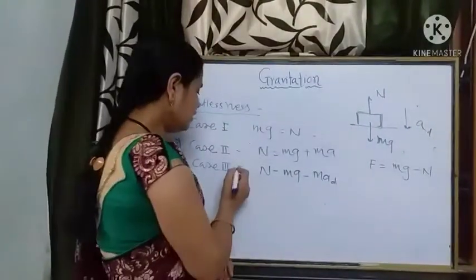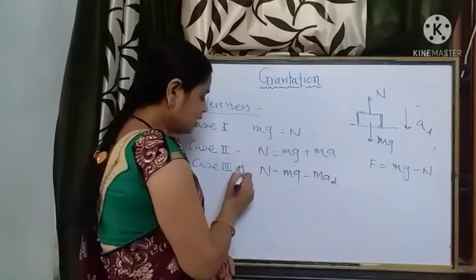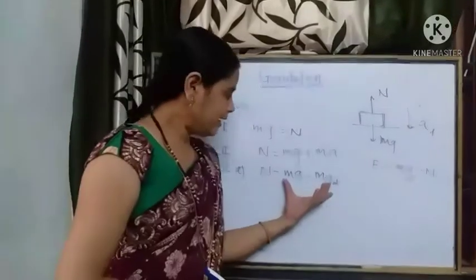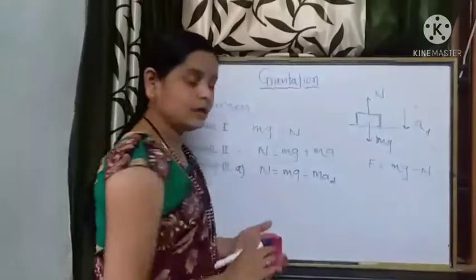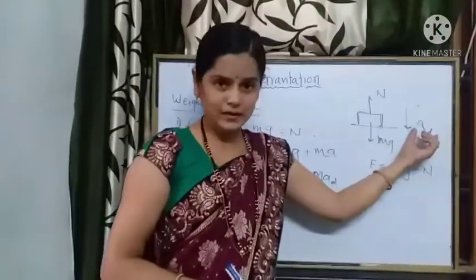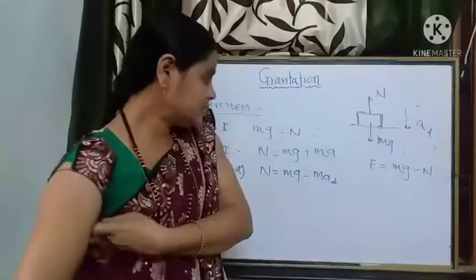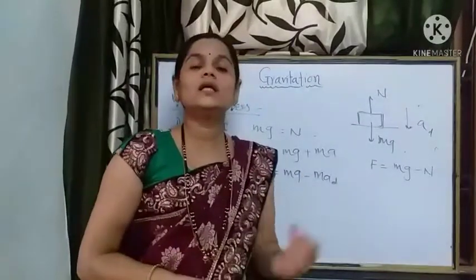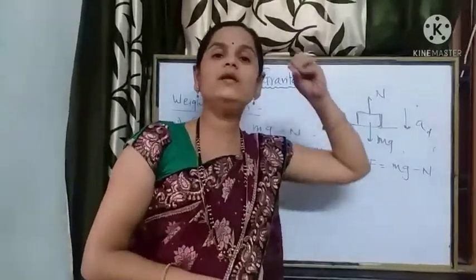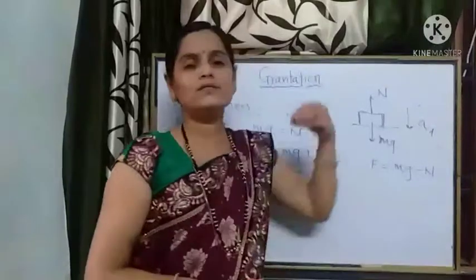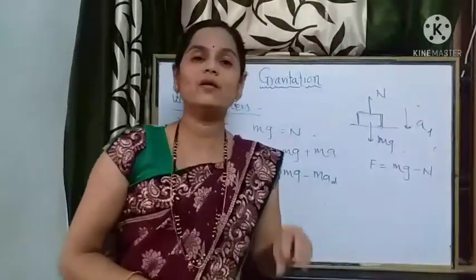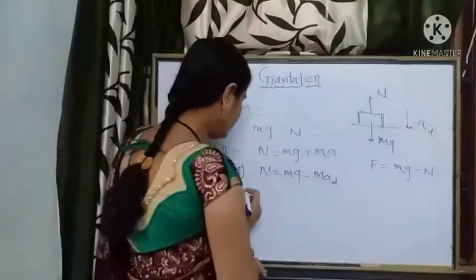So in the third case there is another condition. As the lift is moving in the downward direction with a certain acceleration, suppose instead there is a state of free fall. The lift is falling freely under the effect of gravity. What does it mean?